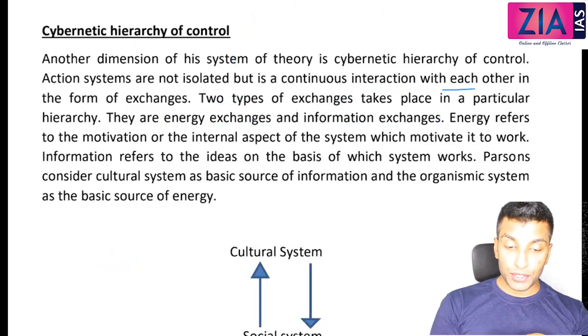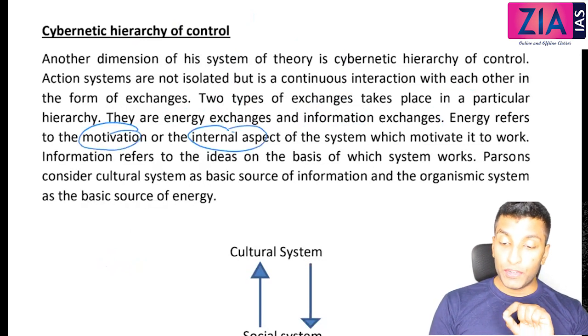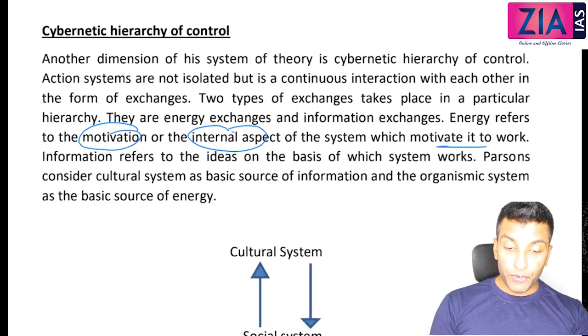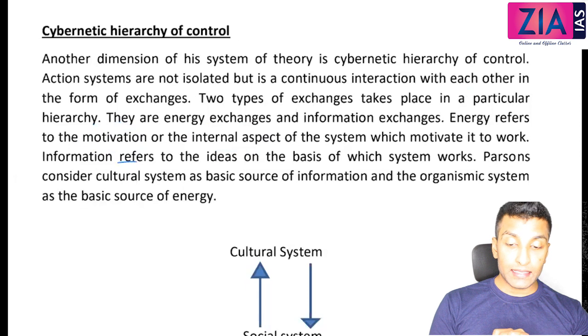Energy refers to the motivation, the internal aspect of the system which motivates the system to work. We have discussed it. Information refers to the ideas on the basis of which the system works. Parsons considers the cultural system as the source of information and the organismic system as the source of energy.